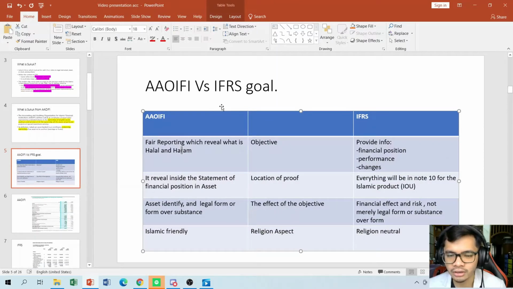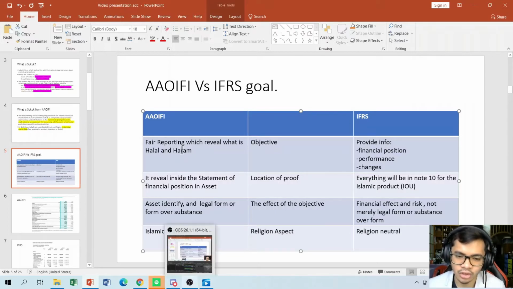There is a difference between the IOP and IFRS code, in which the IFRS will provide the financial position, performance, and the changes, which can be seen. They highlight more the financial effect and risk, not merely the legal form, which can be indicated as a substance of a firm, while IOP is the opposite of it, because their main objective is fair reporting, which reveals what is halal and haram, and it will reveal the asset identification and legal form. So basically, it's more on form over substance. From the religious point of view, IFRS is more religion neutral, while the IOP is more Islamic friendly.